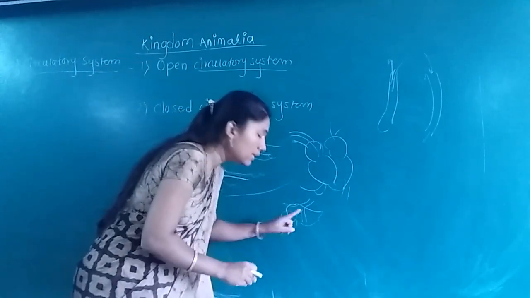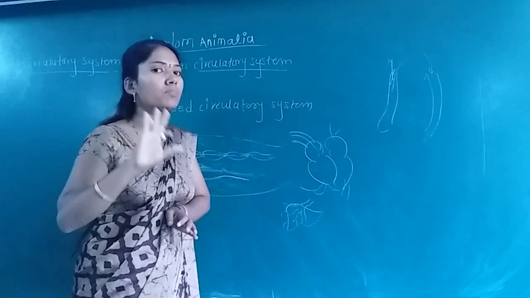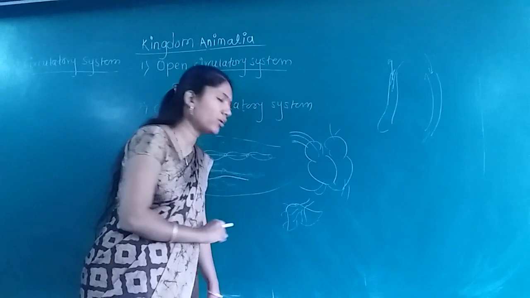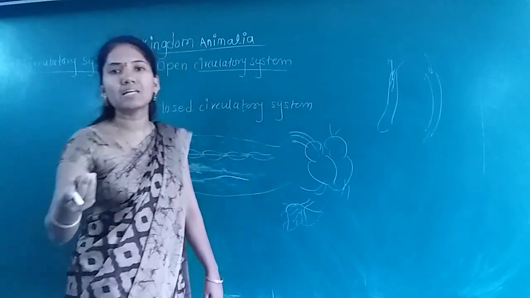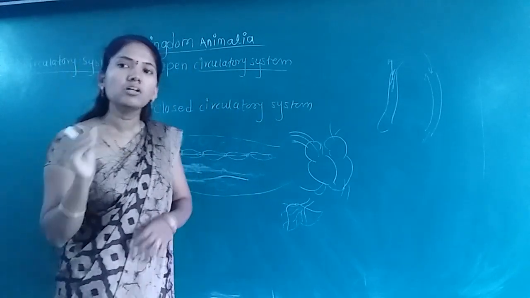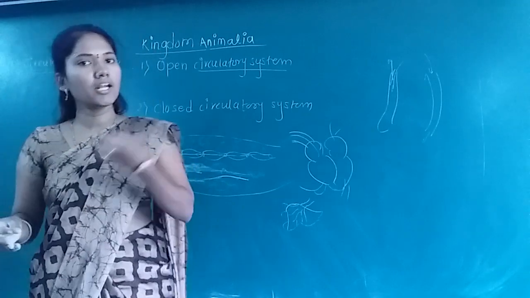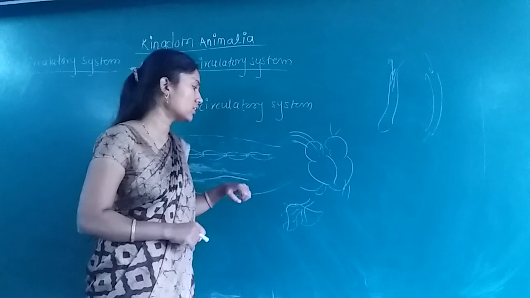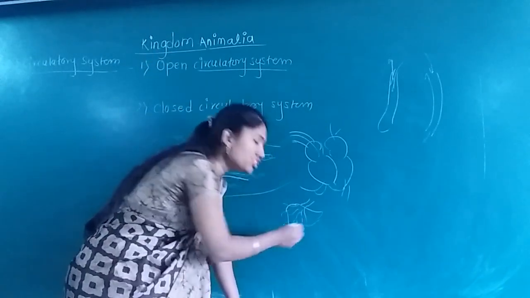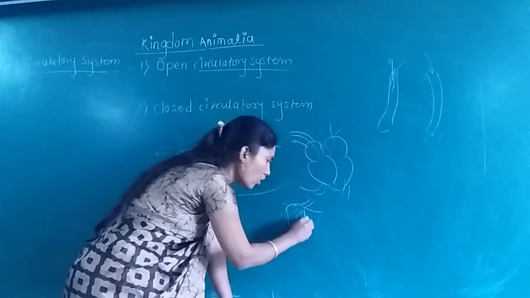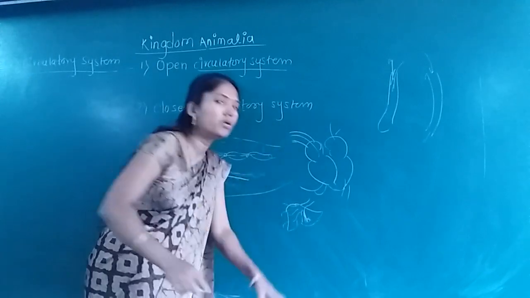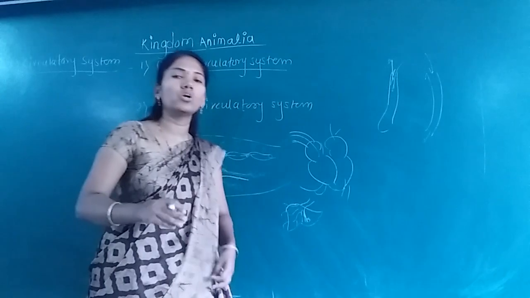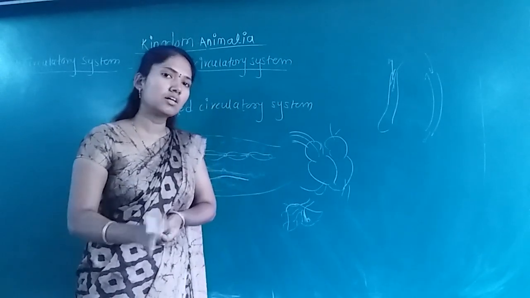Remember this, blood does not come out of the blood vessel in the case of this system. Okay, for example, through the blood which things are supplied? Oxygen is supplied, nutrients are supplied, carbon dioxide is taken away from the organ, waste material is also taken away. This exchange takes place through the wall of the blood vessel, but the whole blood does not come outside the blood vessel. It comes out only when that blood vessel is ruptured.